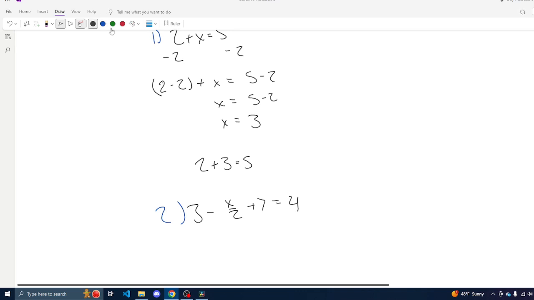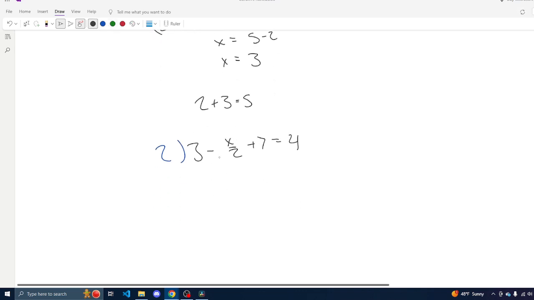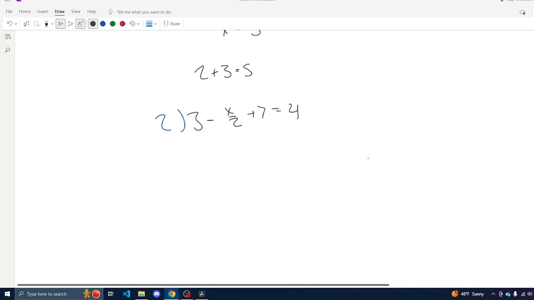So here we have 3 minus x divided by 2 plus 7 is equal to 4. And so again, we're going to simply see what we can do to simplify this first. We see that we have 3 plus 7, which can be simplified into 10. So this is the same as 10 minus x over 2 equals 4.